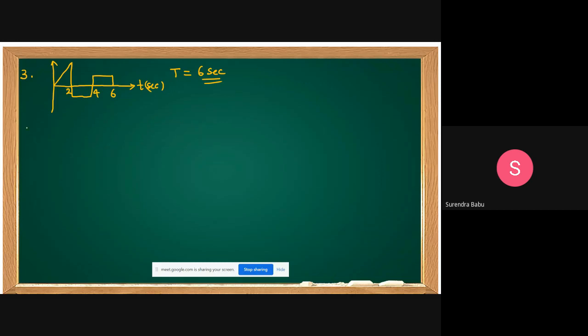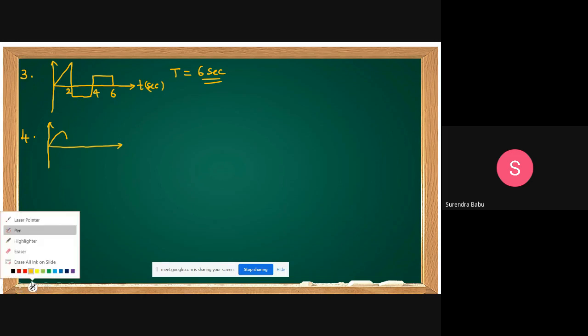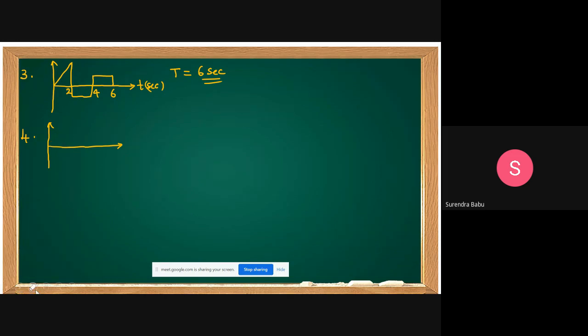The total time is taken as the time period when the starting wave shape is not repeating. For example, if the waveform is given like this, this is 2, this is 4, and t is in seconds. Can anybody tell what the time period is? 2 seconds, because the starting wave shape is repeating again at 2.